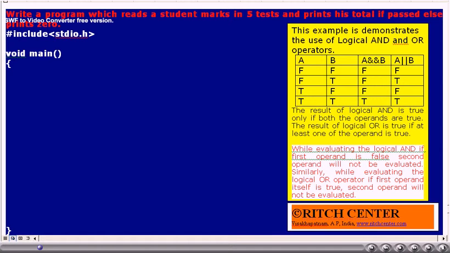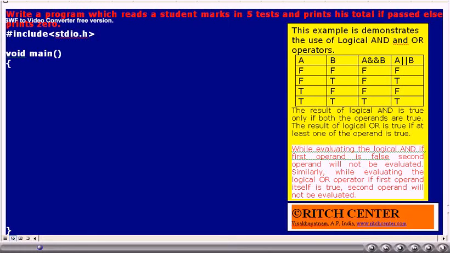The result of the logical AND operator will be true only if both the operands are true, otherwise false. Whereas the result of the logical OR operator will be true if at least one of the operands is true, otherwise the result is false. You can verify the truth table given in the slide.